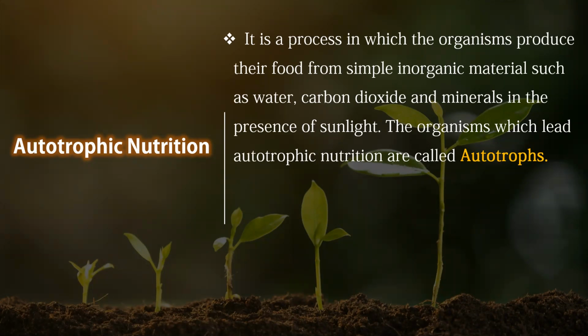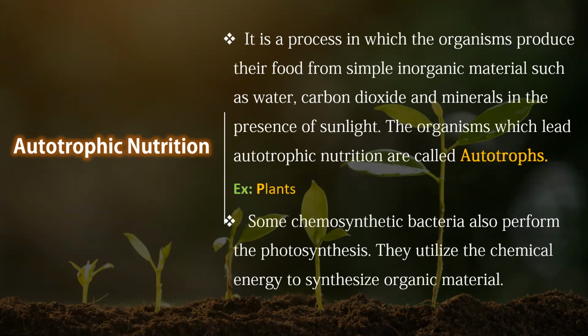We are very familiar with autotrophic nutrition. In our surroundings we can find different types of autotrophs. Especially the plants are considered autotrophic and are called autotrophs. And some of the bacteria can also be considered autotrophs, but these bacteria prepare their food materials by using chemical substances, hence they are called chemoautotrophic organisms.